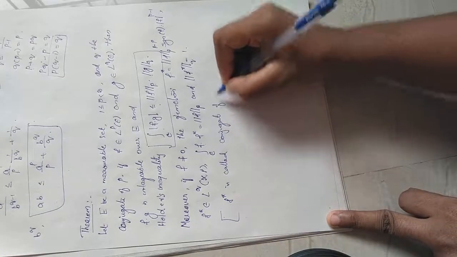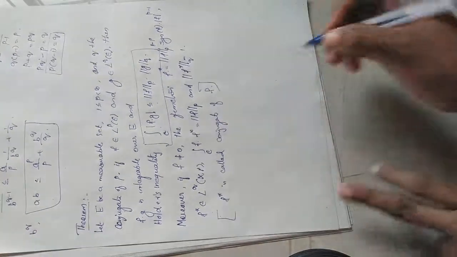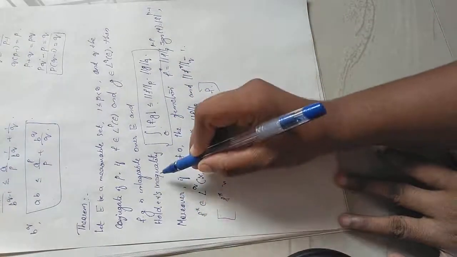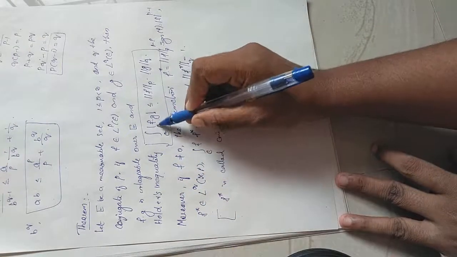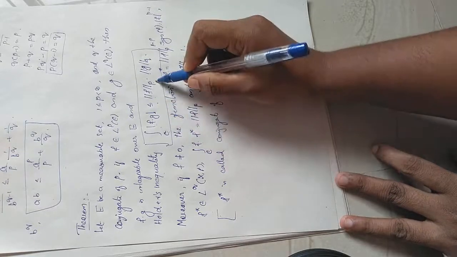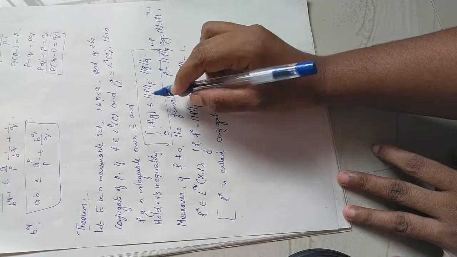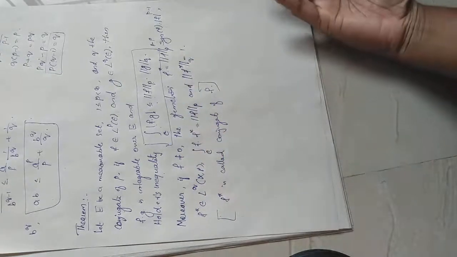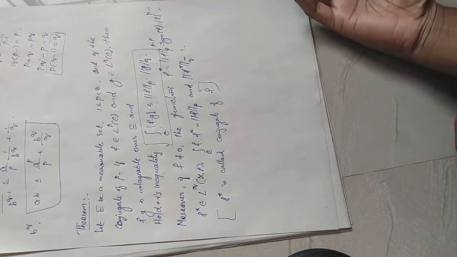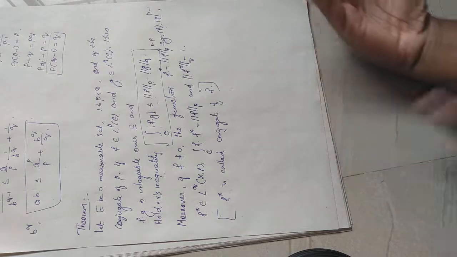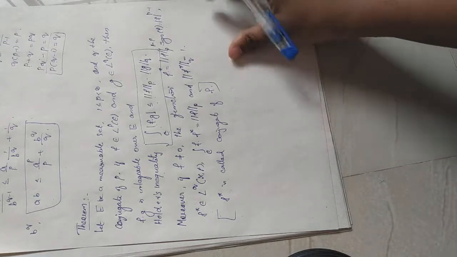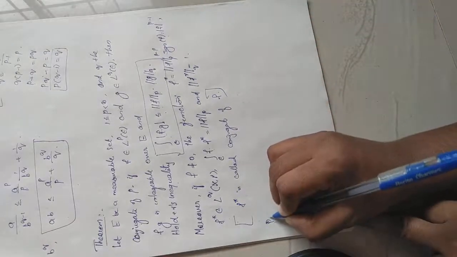Conjugate of the function f. Okay. So please remember Holder's inequality: integral over E of mod f into g will be less than or equal to p norm of f into q norm of g. And this Holder's inequality is proved for proving Minkowski's inequality. What is Minkowski's inequality? It is nothing but the triangle inequality of the space capital LP of E. Okay. So we will prove this theorem.